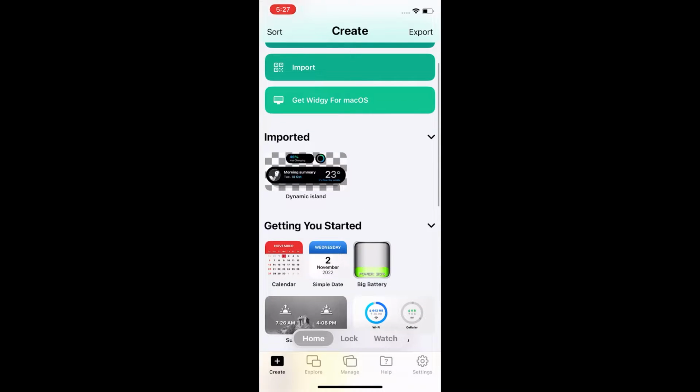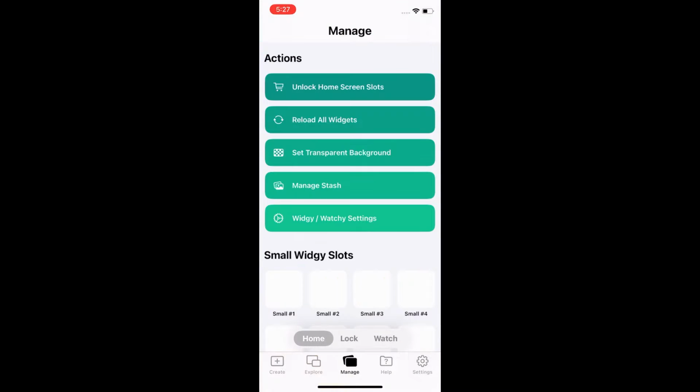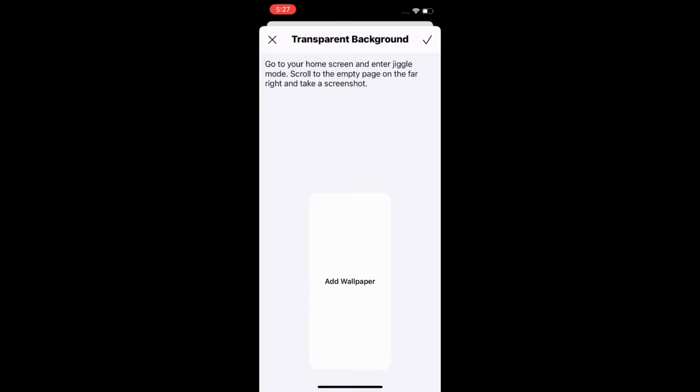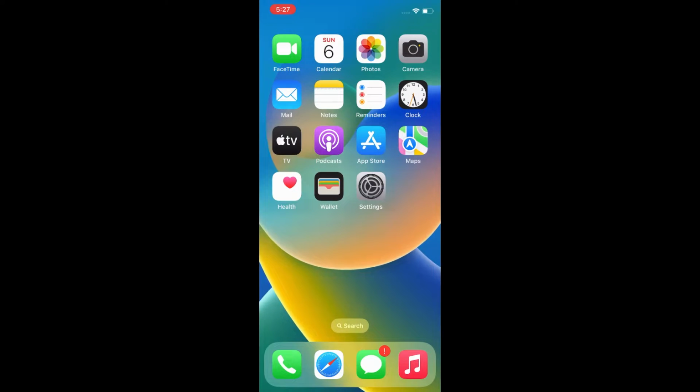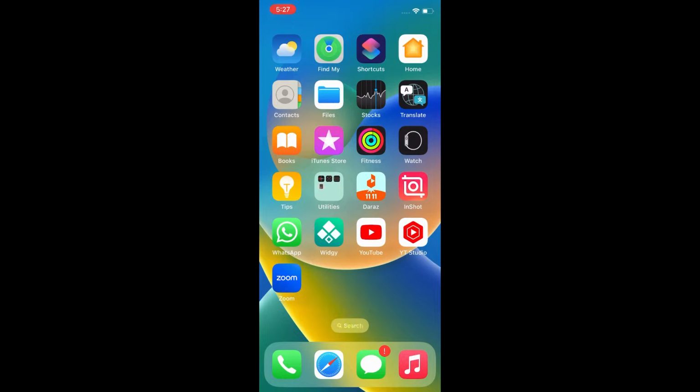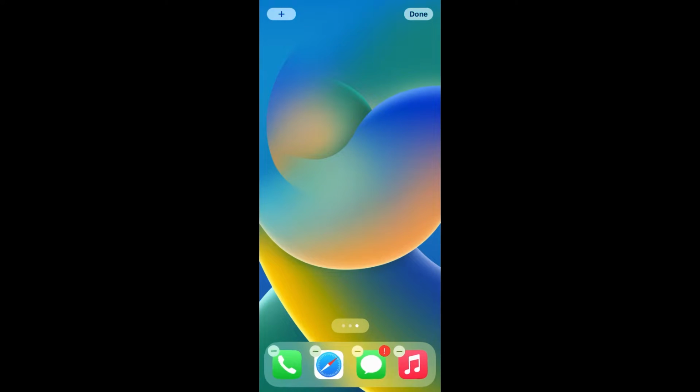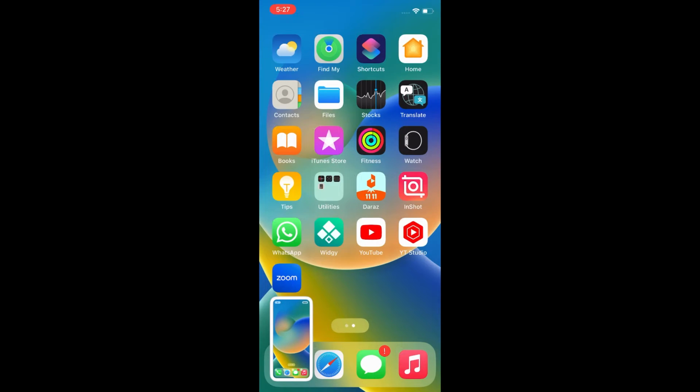After opening the app, click on Manage at the bottom of the page and then click on Set Transparent Background. Now go to Home screen and take a screenshot on the blank page. After that, click on Done button.